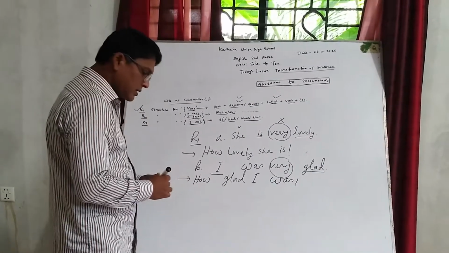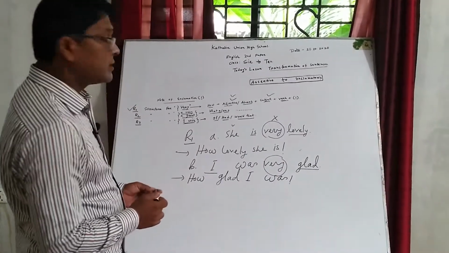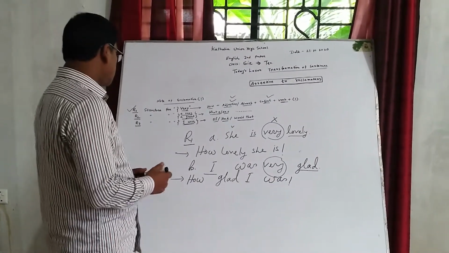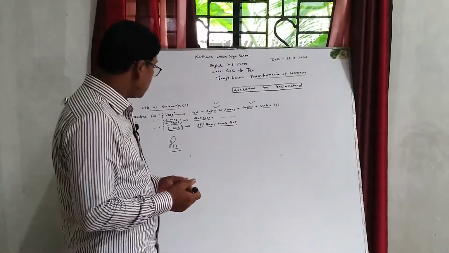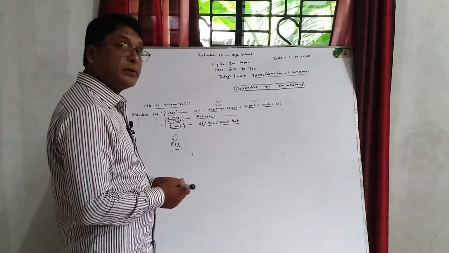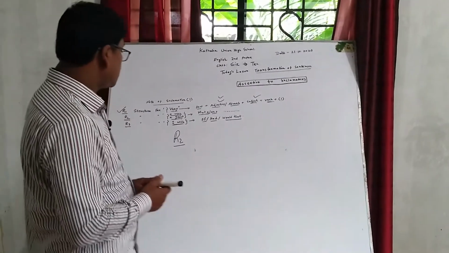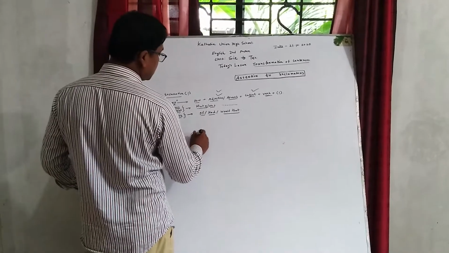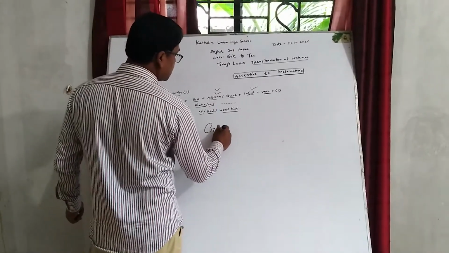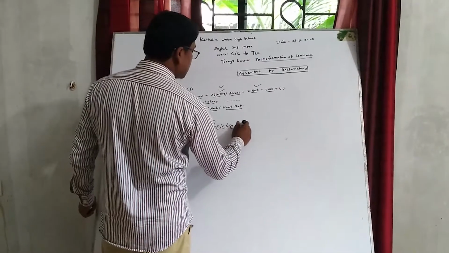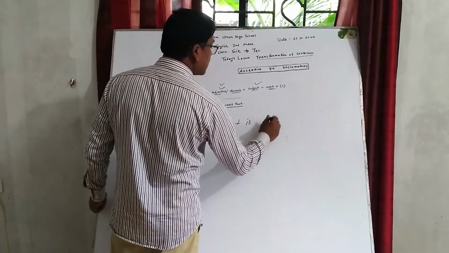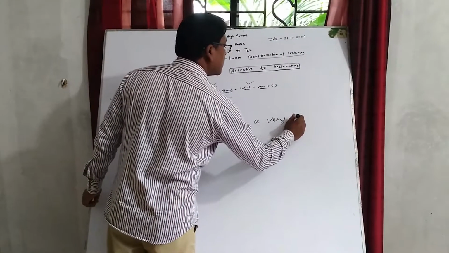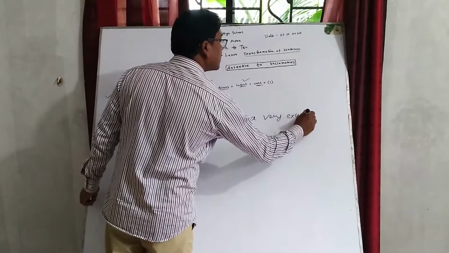Now I am coming to the next structure, rule 2. Follow this sentence: Cricket is a very exciting game.